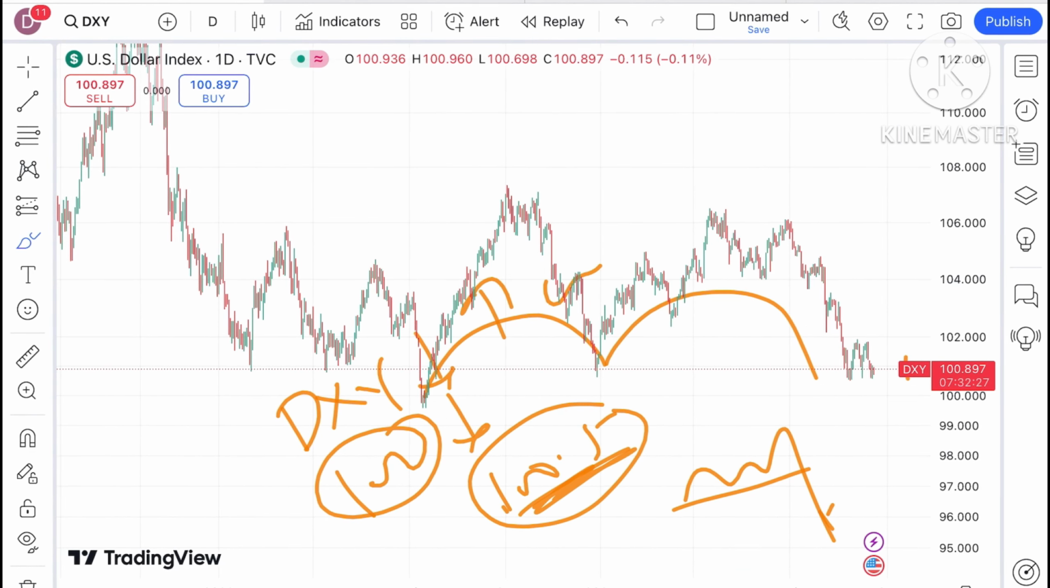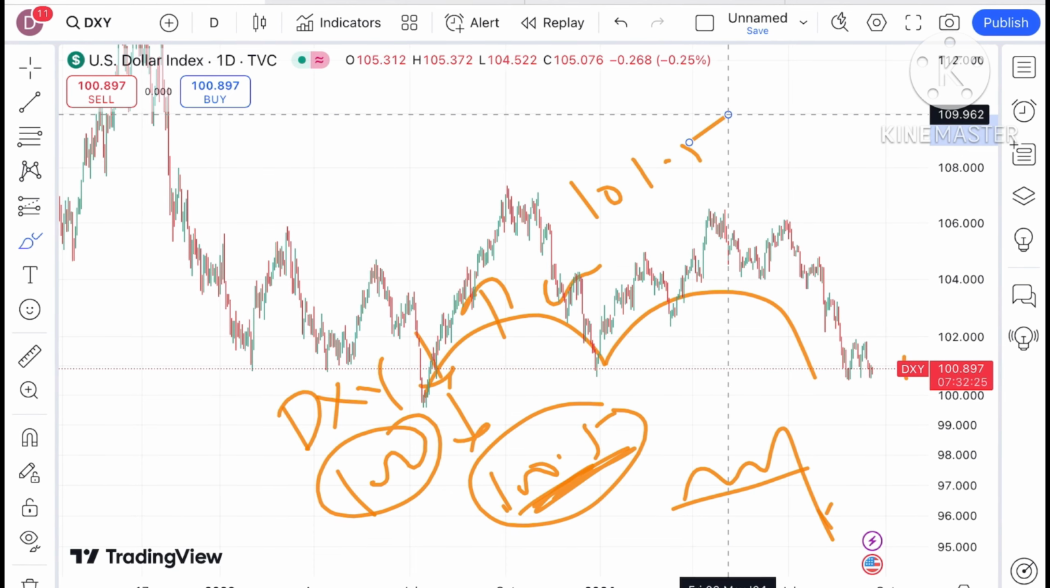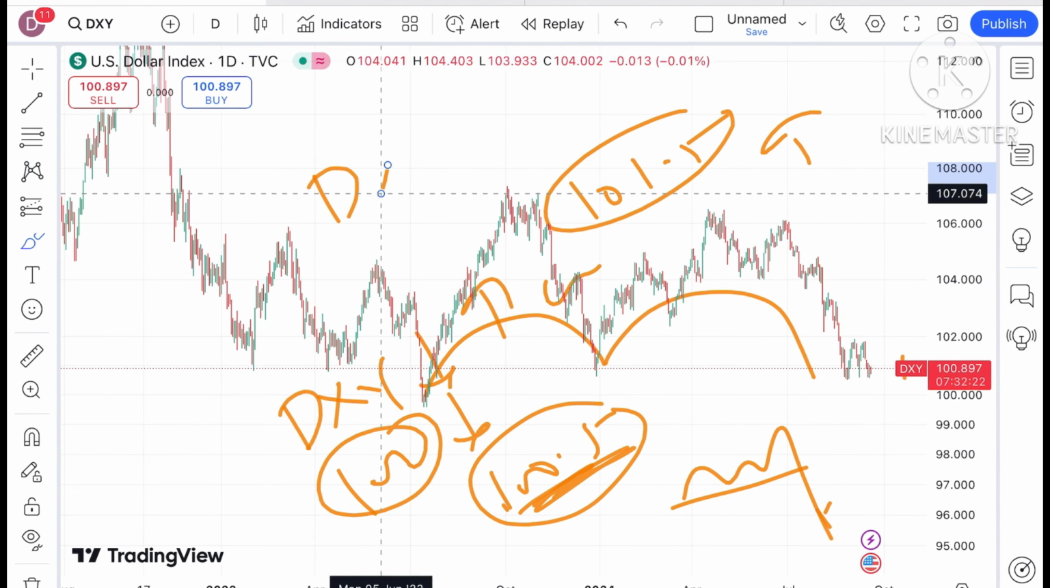And once the price starts going above this particular level, with a probability above a level of 101.5, we can see there will be a further upside movement.